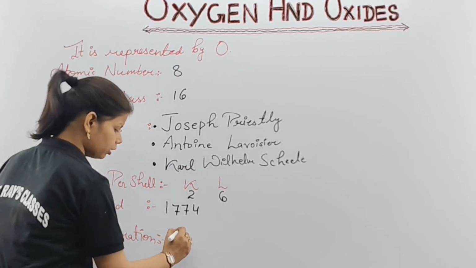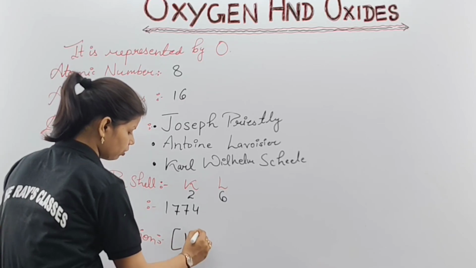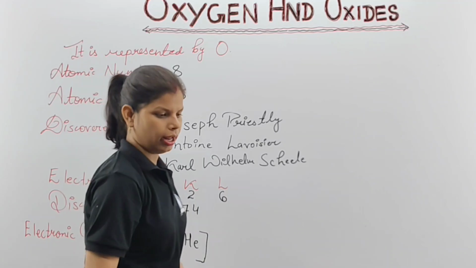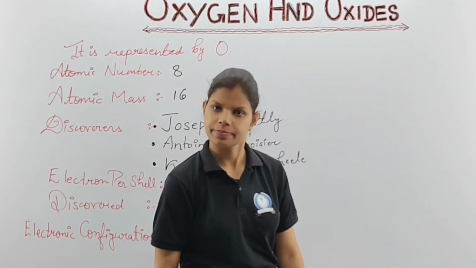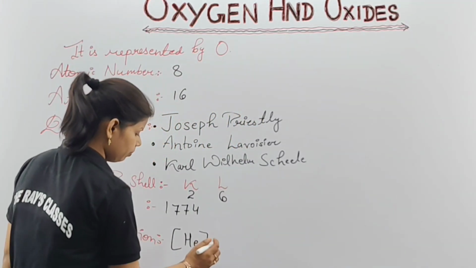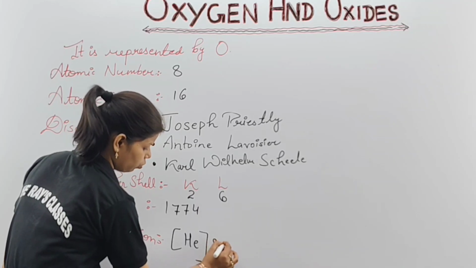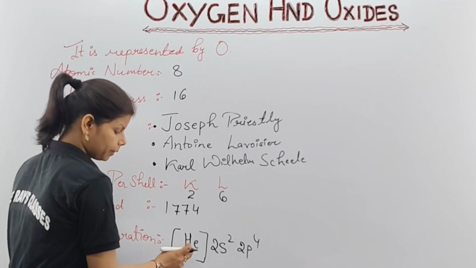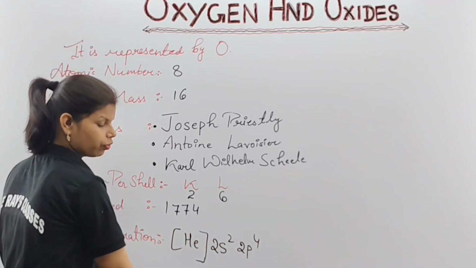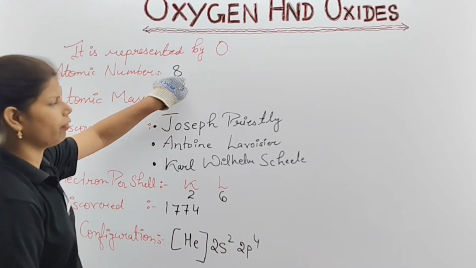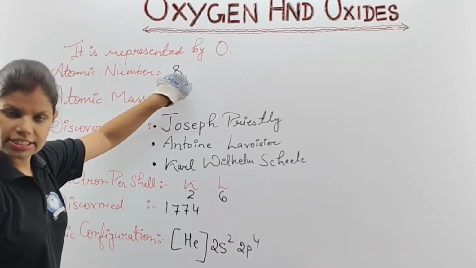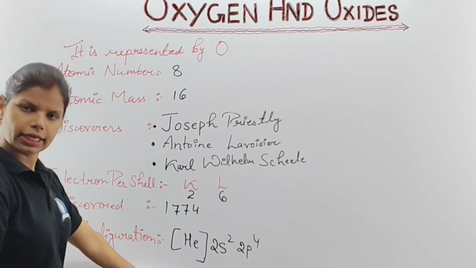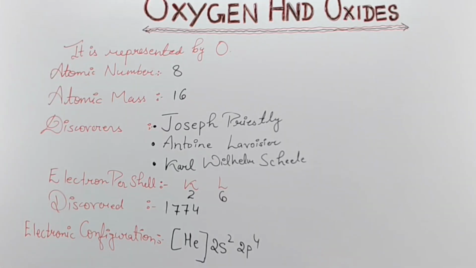First of all, here we are having different inert gases. We are taking helium, neon, argon, krypton and xenon. That means these all are your noble gases. Clear? So here we are having helium, and along with helium we are having 2s2 and 2p4, because the atomic number of helium is 2. So 2 plus 2, 4, 4 plus 4, 8. That means the atomic number of oxygen is 8. And from here, with this configuration, we are going to find it out. Clear, children? I hope you understand the things. Please note it down.